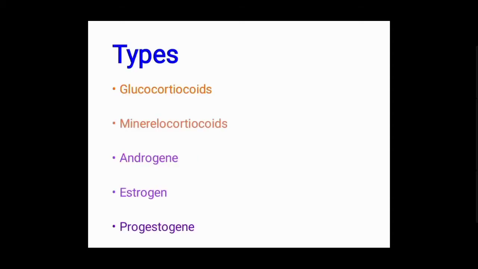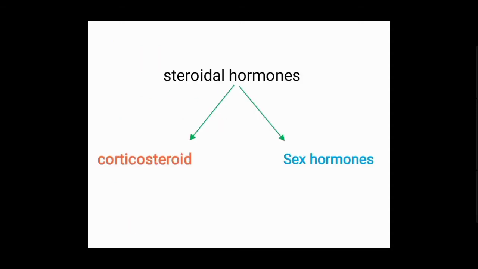Firstly, the steroidal hormones are basically divided into five types according to the receptor to which they bind. These are glucocorticoids and mineralocorticoids, then androgen, estrogen and progesterone. These five are divided into two parts, corticosteroids and sex hormones. Why are they divided into two parts? Because of their receptor binding activity.